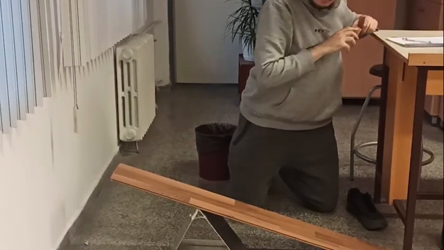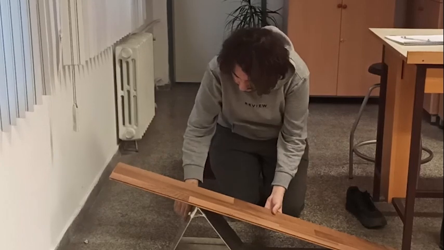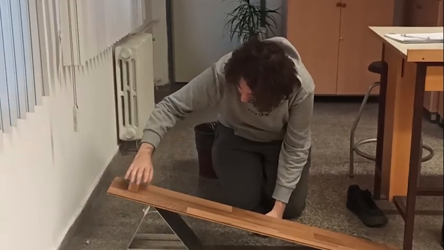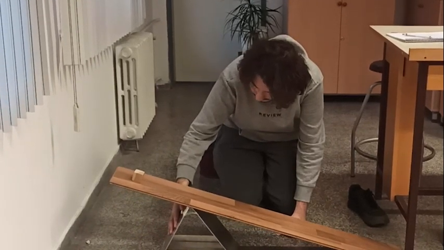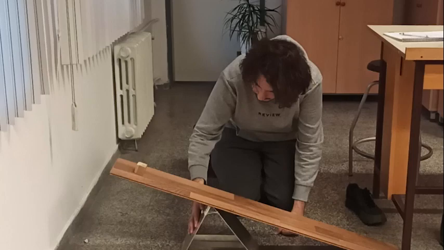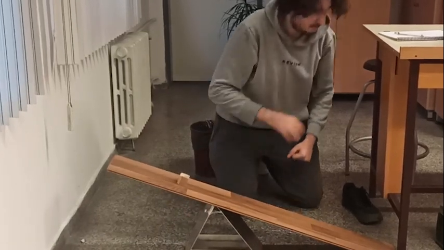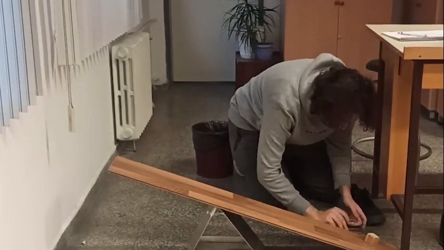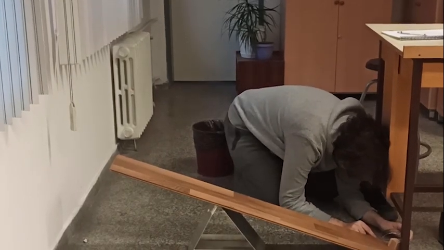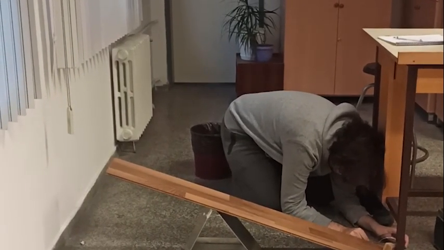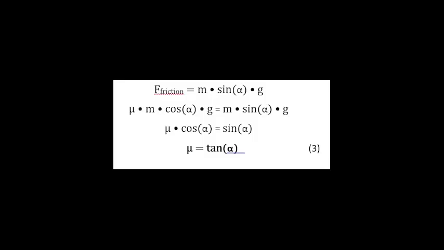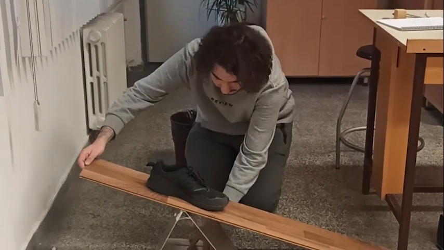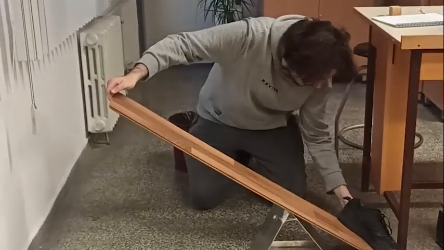In the first half, I want to show that the friction coefficient depends on the surface types. So I began by putting the wooden block on the plank and slowly started to tilt the wooden plank to see when the wooden block will start to slip. I recorded the angle and calculated the static friction coefficient according to this formula on the screen. After that, I repeated this experiment for the shoe and the metal block.